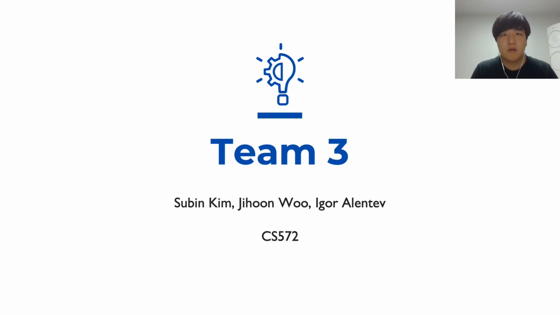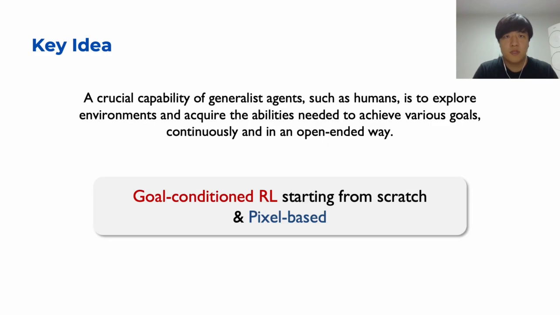We are going to discuss our project, Director Strategy. Our proposal is based on the paper Director Strategy, Model-Based Generalist Agents with Strategic Dreaming. The key idea of Director Strategy is that it aims to do goal-conditioned reinforcement learning starting from scratch with pixel-based images as input. Starting from scratch means it will try to explore and learn the environment on its own without any information. This ability is very important for generalist agents that need to learn and achieve various goals in an open-ended way.